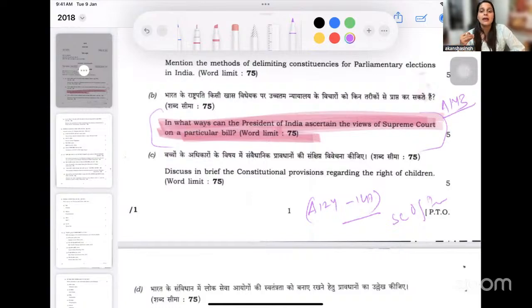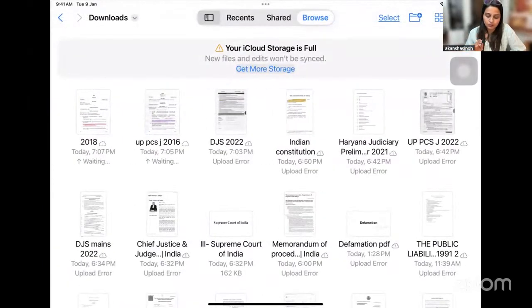And if the advice has been given, the title very clearly says 143, that it is the advisory jurisdiction. So will it be binding on the president or will it only be an advice that they may or may not opt for? So this is also a question which has been asked from the aspect of Supreme Court only.